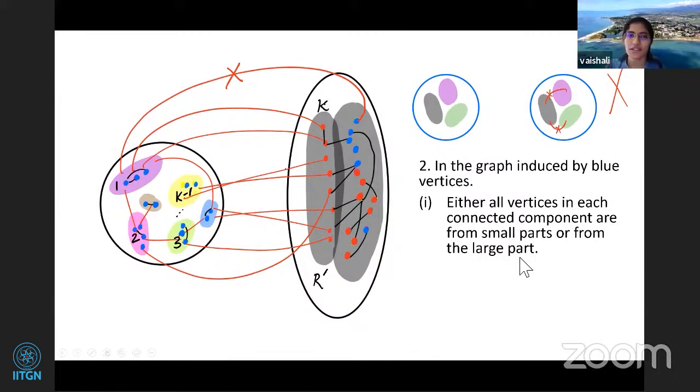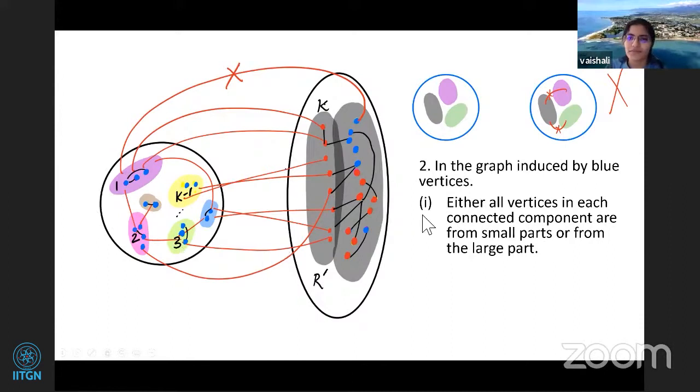Why is that so? Look at this diagram, you see an edge marked with X, right? Such an edge cannot happen. A blue vertex in the large part cannot be adjacent to a blue vertex in the small part, right? So any component in the graph induced by the blue vertices cannot have an edge between a blue vertex in the large part and a blue vertex in the small part. So any connected component in the graph induced by the blue vertices should be from small parts or should be from large parts.